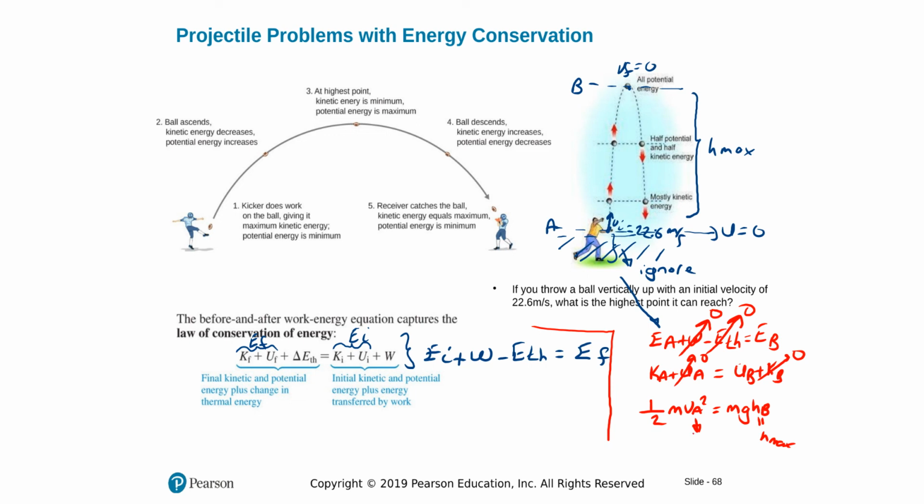And you're going to solve for that V initial, and it will be equal to square root of 2 G H maximum. You don't even need to know the mass. Keep that in mind. Let me see if I have a number for that. So H maximum will be 26.06 meters.